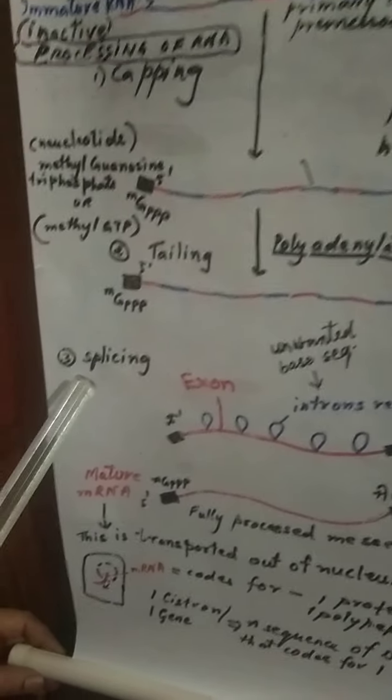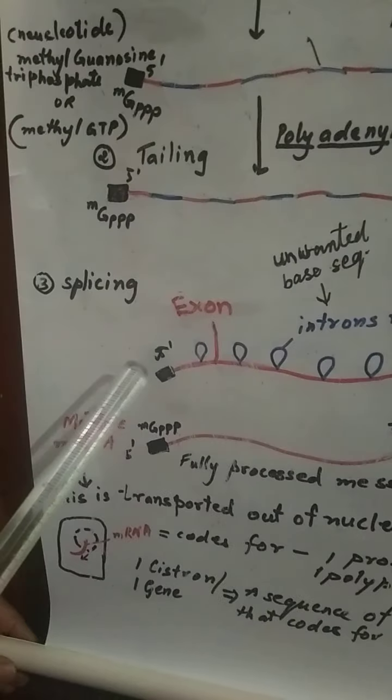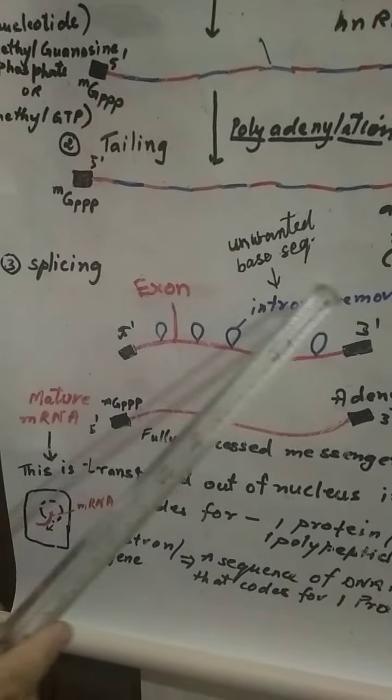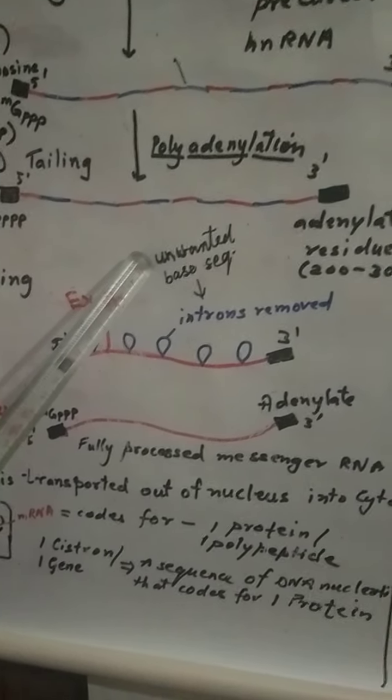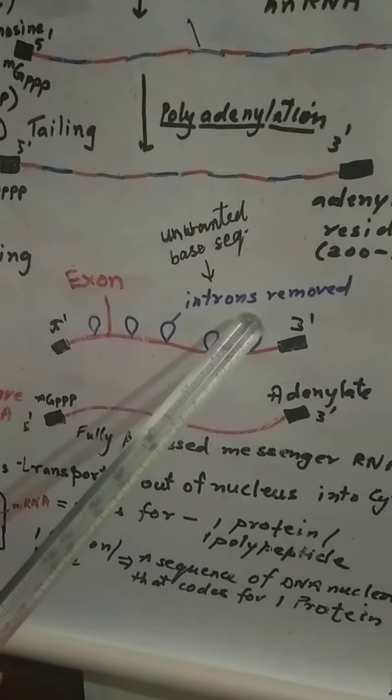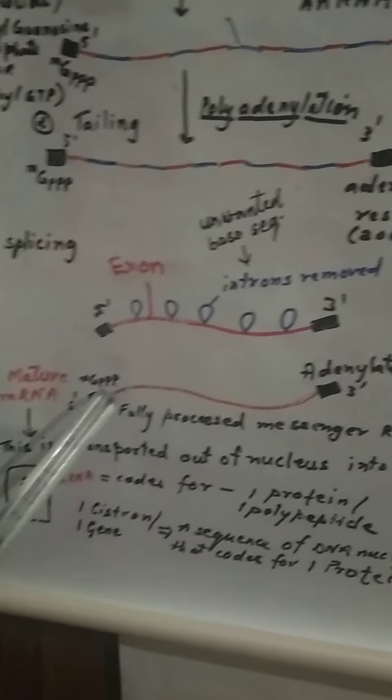The third step is called splicing. In splicing, as we have seen, introns are to be removed. Why? Because they are unwanted base sequences. They are split genes. So they have been removed, as you can see. And now what is left is only the exons. Now this RNA having the capping, tailing as well as splicing is called mature RNA, or we can say it is a fully processed messenger RNA.